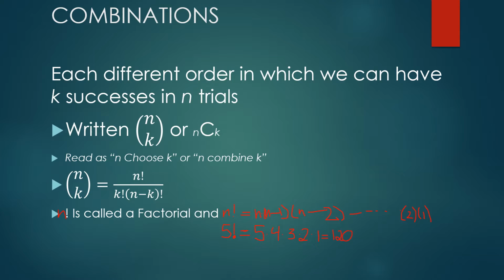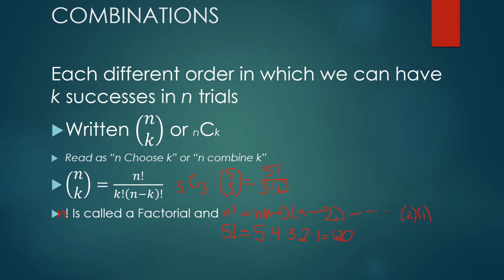We don't want to use factorial, though. We want to use combinations. So I'm going to do 5 choose 3, and that's the calculator command for that, in case you were wondering. So just following the formula, that's going to be 5 factorial over 3 factorial, that's the K, and then this other factorial is going to be N minus K, so 5 minus 3.